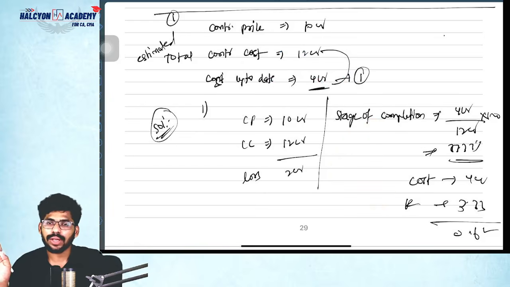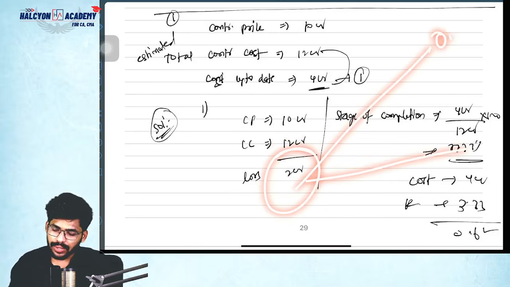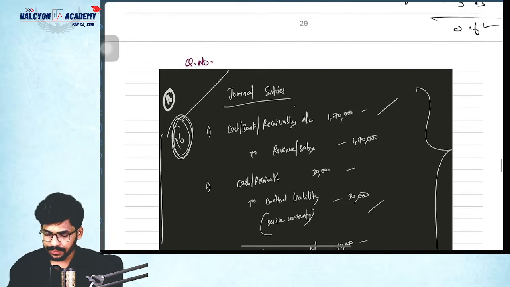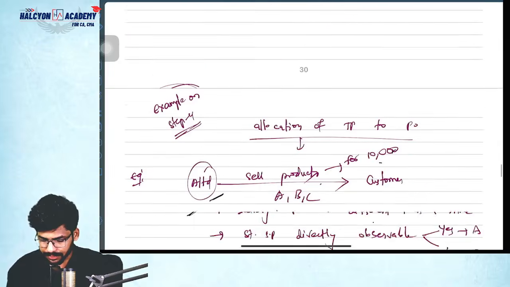But total loss is 2 crores. Understood or not? Total loss is 2 crores, which we already recognized initially. But in the 2 crores, 0.67 is the current year loss and the balance is the future loss. That's it. That is what you have to mention there. Clear?